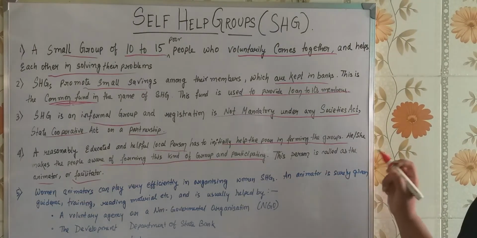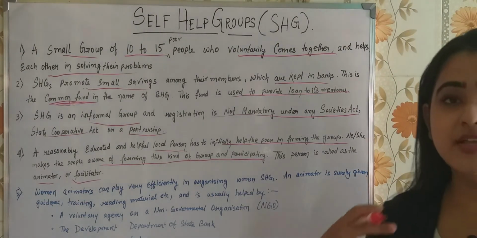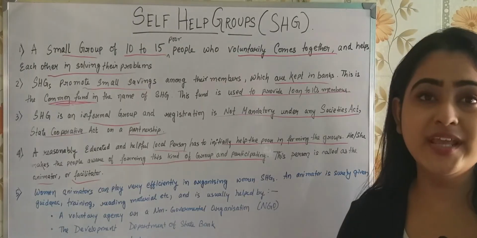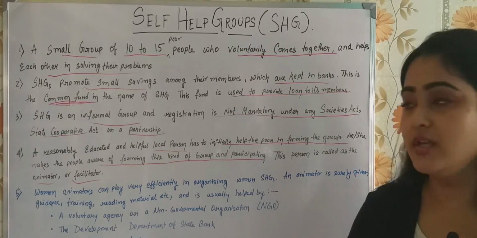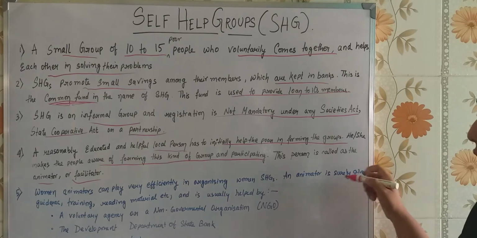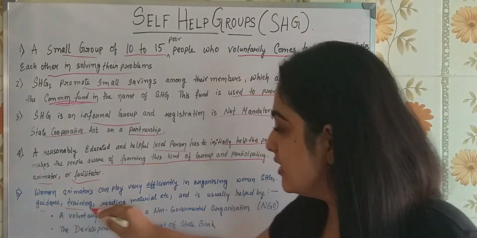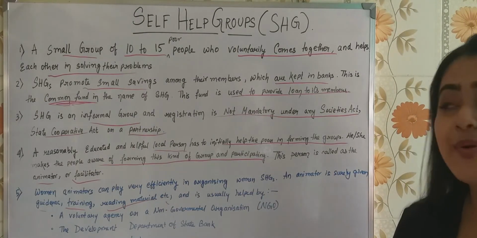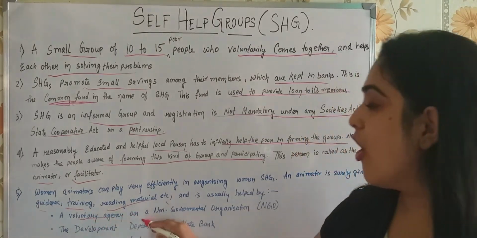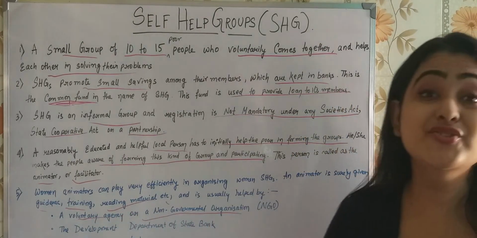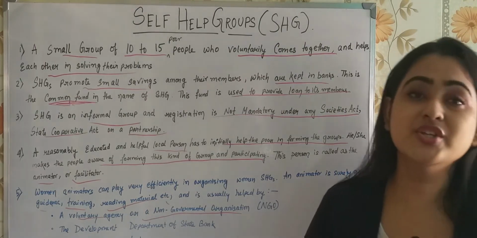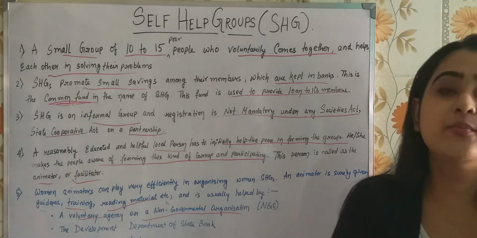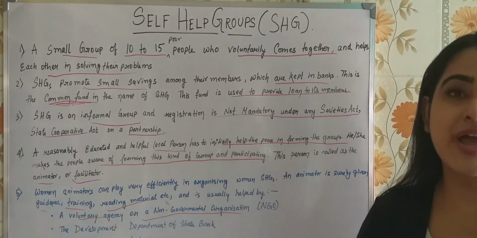The animator, the one who initially starts the program, needs guidance, training and reading material. All of these are given to the animator by a voluntary agency or a non-governmental organization, that is, an NGO. An NGO or a voluntary association is going to help the animator, the reasonably educated person, to initiate this program.